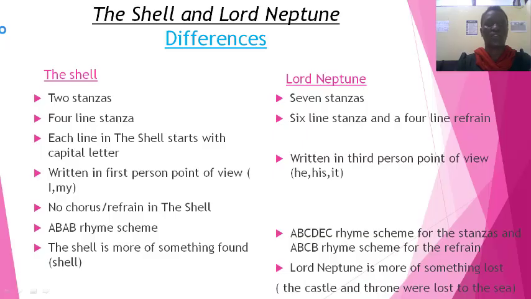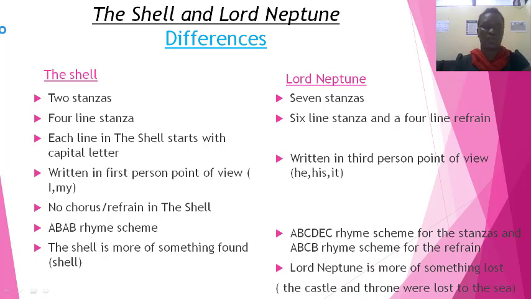Let's look at the next difference. Each line in the shell starts with a capital letter. Next difference. The shell is written in first person point of view. Which words tell you that the poem is written in first person point of view? The words I and my used in the poem show us that the poem has been written in first person point of view. What about Lord Neptune? Lord Neptune is written in third person point of view. The words he, his, and it tell us that Lord Neptune is written in third person point of view.